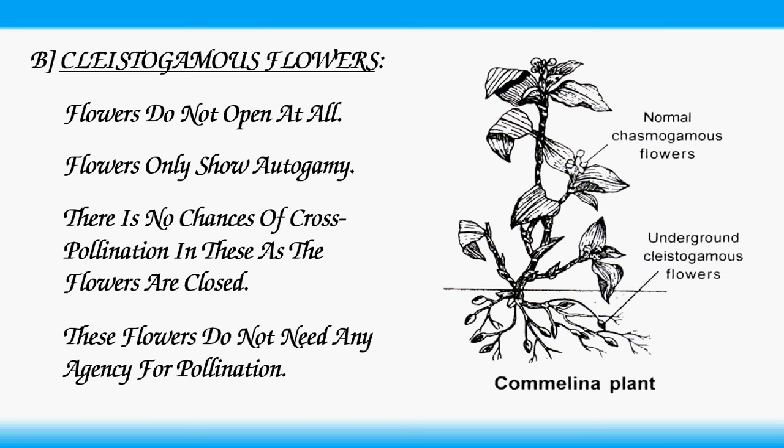This is the photograph of the Camellia plant. This plant consists of both types of flowers, chasmogamous flowers and clistogamous flowers. Chasmogamous flowers, that is, flowers with open reproductive parts, and clistogamous flowers, which are closed. Reproductive parts are not exposed. So both types are present in Commelina as well as Viola and Oxalis.